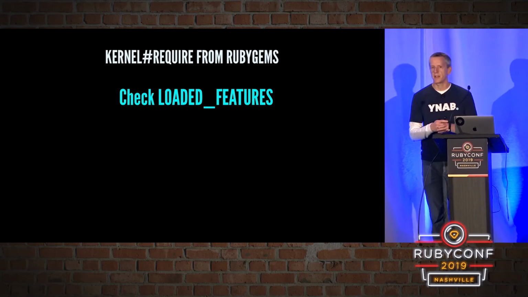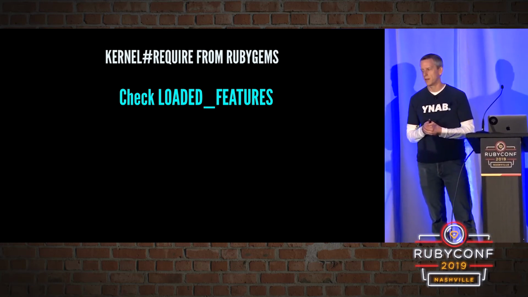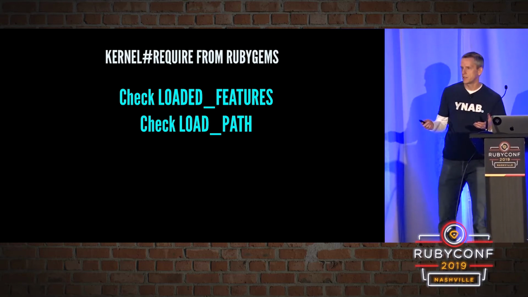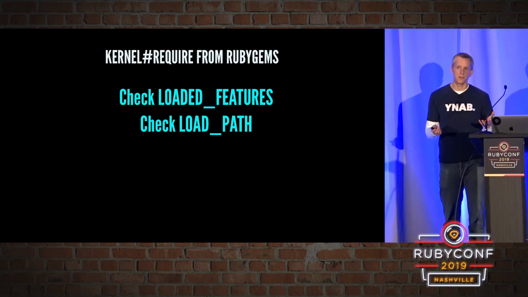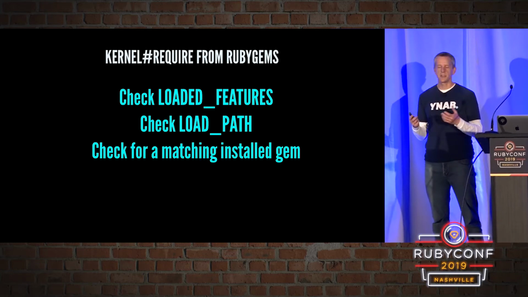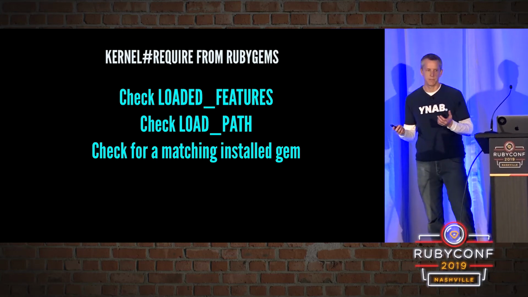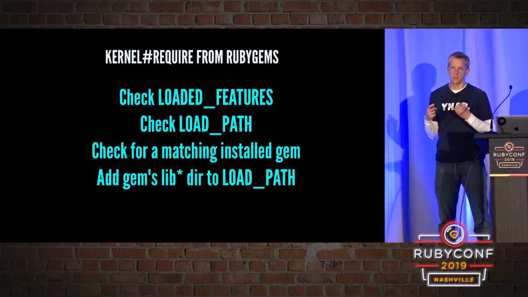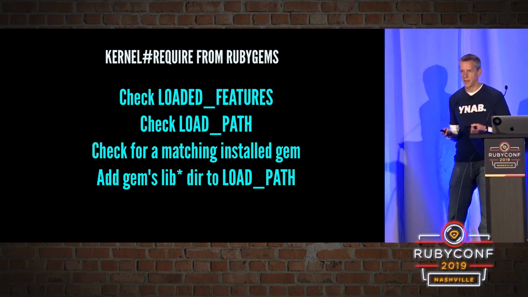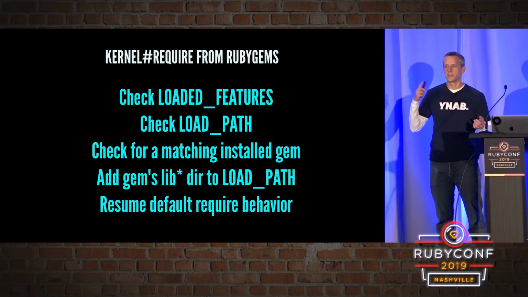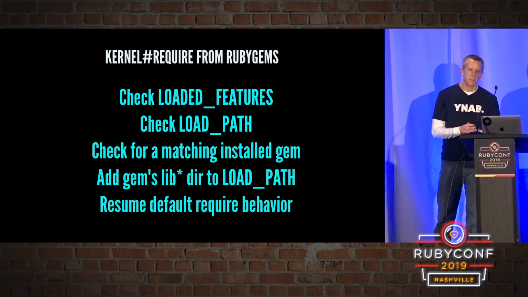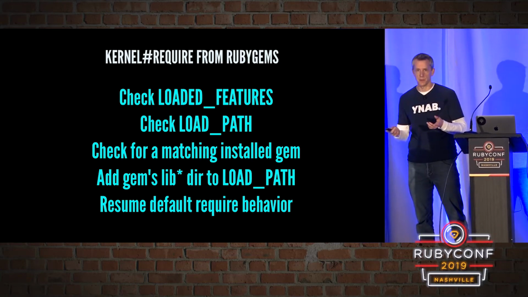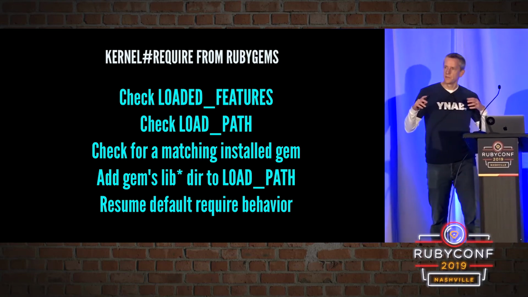First thing it does is it checks loaded features, just like the original require method. In our case, MiniTest hadn't been loaded yet. So then it checks load path. MiniTest isn't in our load path. So it's going to just check for a matching installed gem. And I did have MiniTest installed. And at that point, it's going to add the gem's lib folder to our load path, so that when it then proceeds with the original require behavior, it'll find it in the load path, and it'll be able to load minitest.rb from the MiniTest gem's lib folder.